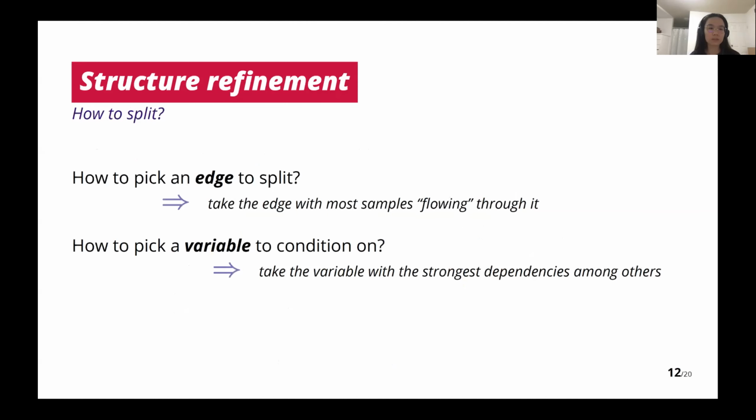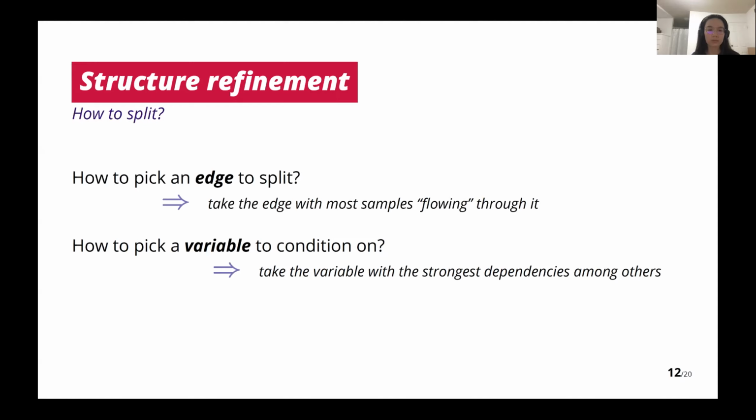So about the split operation, how should we pick an edge and a variable to split on? To pick an edge to split, in decision tree learning algorithms, we know that we don't want the number of nodes to be larger than the number of samples. So here we are taking a similar heuristic. We pick the edge with the most samples flowing through. Therefore, by splitting on that edge, we can introduce more parameters to best fit the samples there.